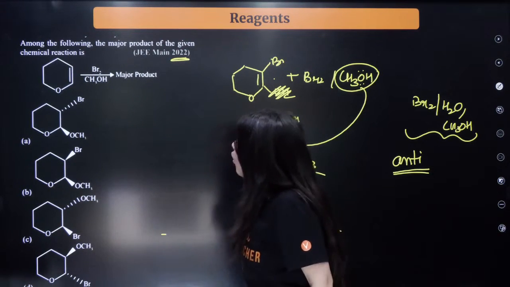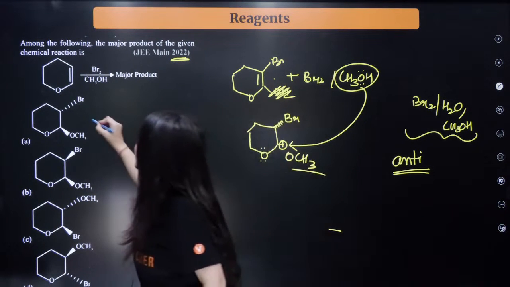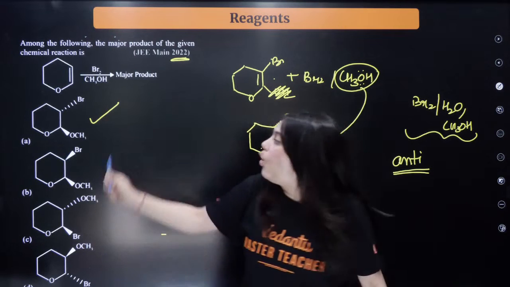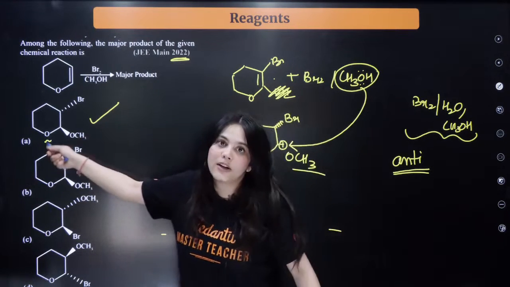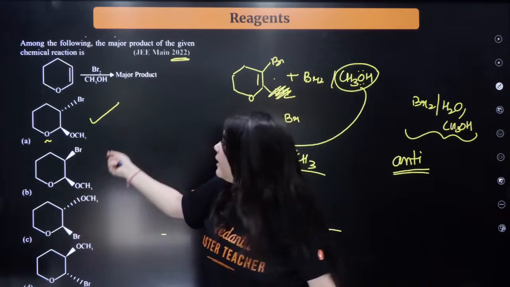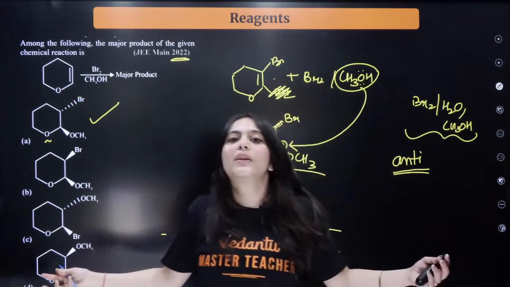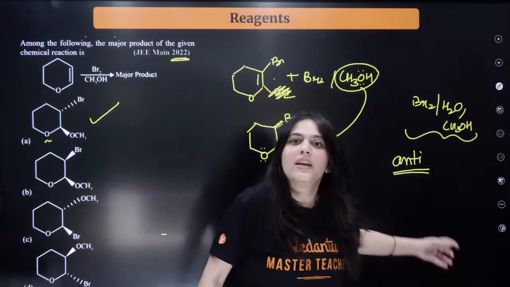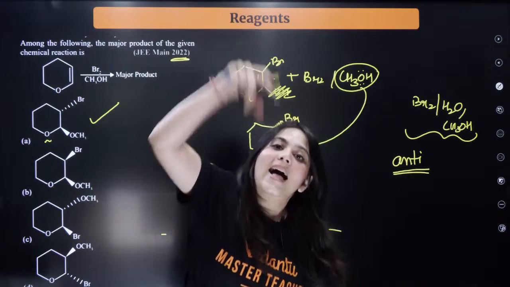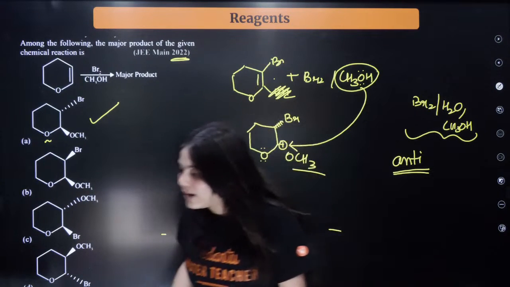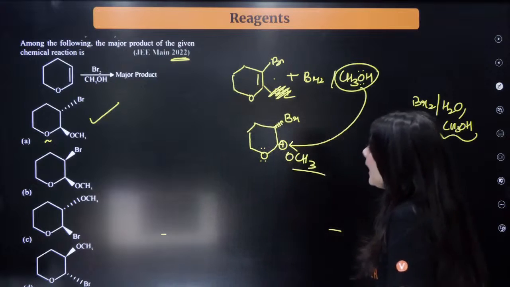So here the only correct product that seems to me to be correct is actually the A product. OCH3 will come near to the oxygen atom. Here the OCH3 will attach, and these two should attach from opposite sides, which means if Br is attacking from the back, then the OCH3 must attack from the front side. Is this clear to everybody? Yes, the correct answer is A.